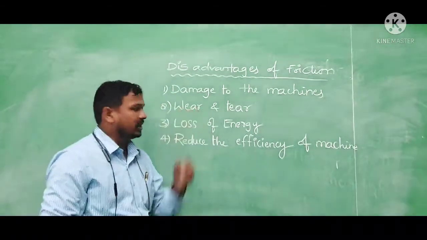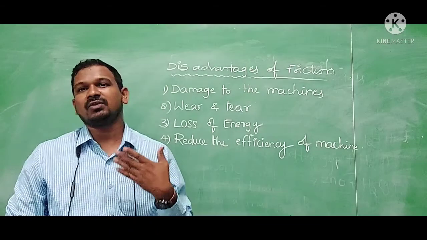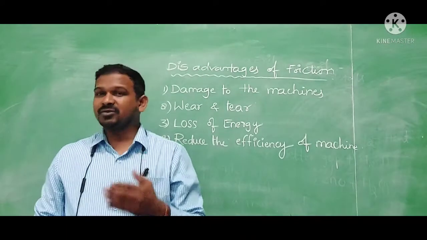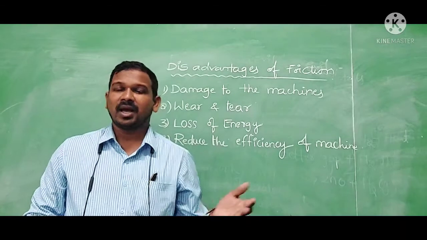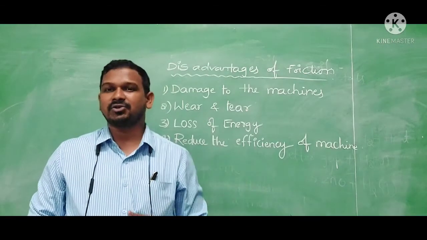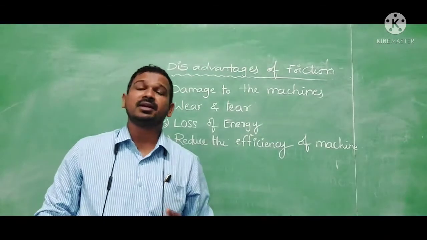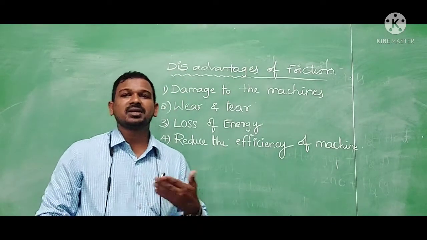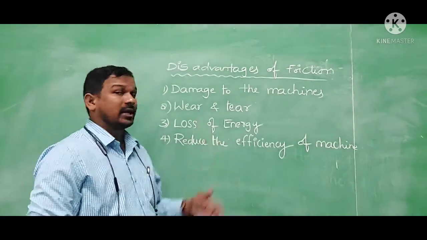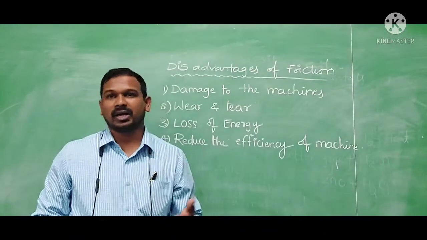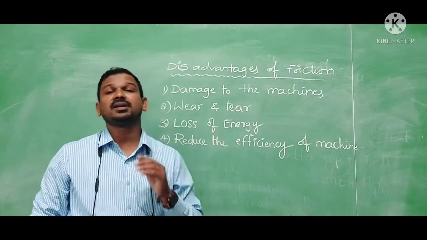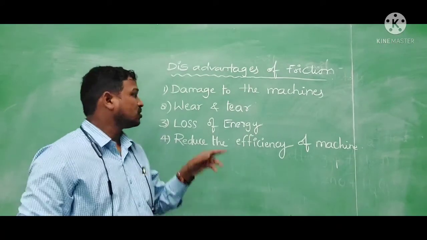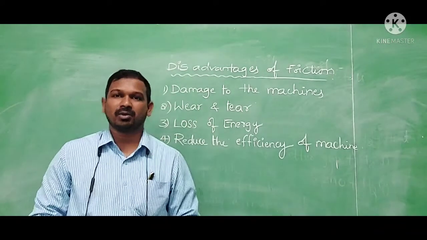Next, coming to wear and tear. After continuous use of machinery, any vehicle's lifespan is going to decrease. Even in the case of tires, if they are running continuously, their soles are going to be reduced. We need to replace the worn out tires with new tires. Like that, friction is damaging the machines and vehicles. So that is nothing but wear and tear problems.